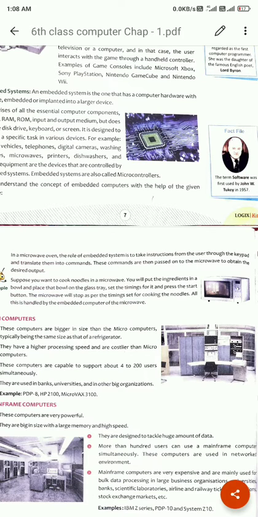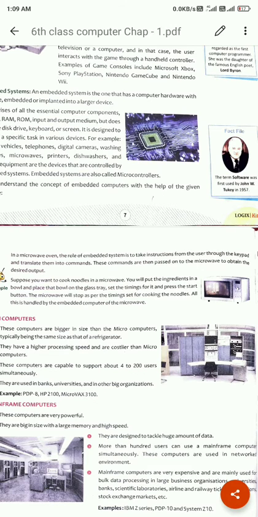Suppose you want to cook noodles in a microwave. You will put the ingredients in a bowl and place the bowl on the glass tray. So with the desire to cook noodles, you will put the ingredients into the bowl and place that bowl on the glass tray. Set the timings for it and press the start button. The microwave will stop as per the timing set for cooking the noodles.